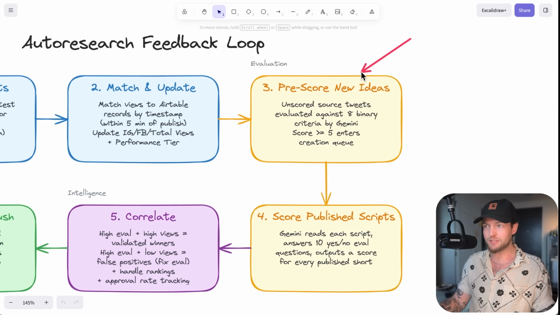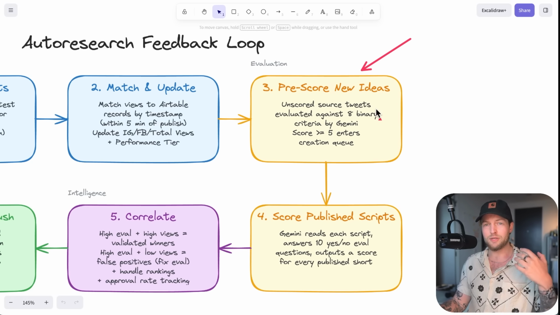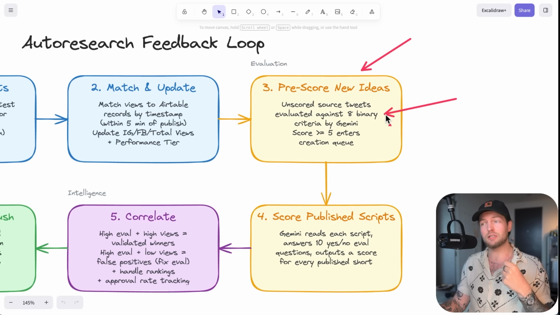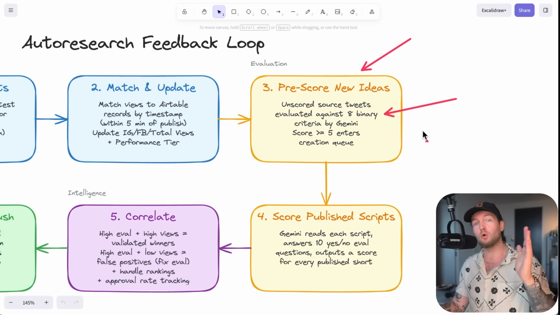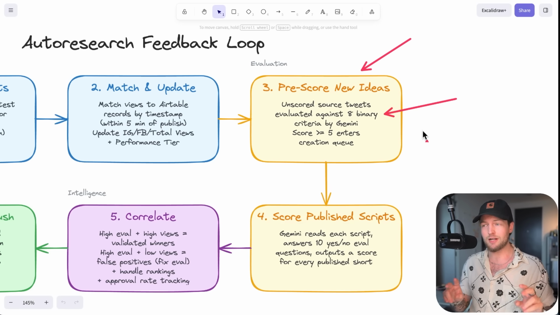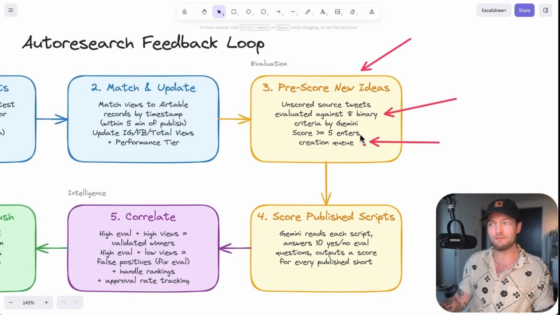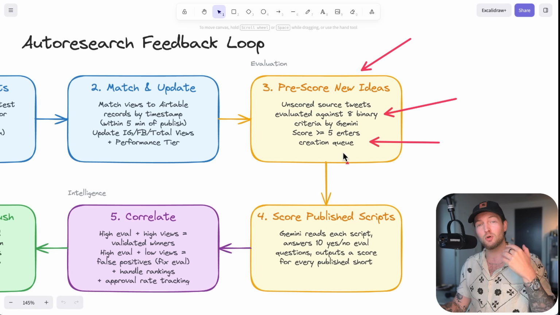Next, we pre-score new ideas. So we scrape social media every single morning. We have an eval that is actually based on just the sources as well, even before creating. So there's 2 sets of evals here. And if it gets above a 5 score, it enters the creation queue.